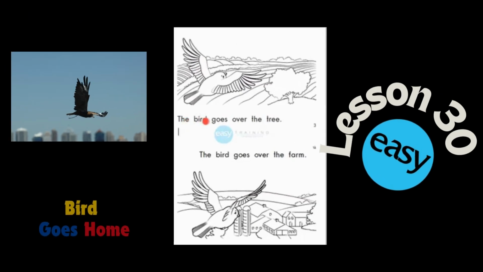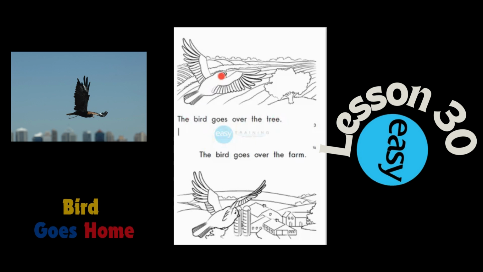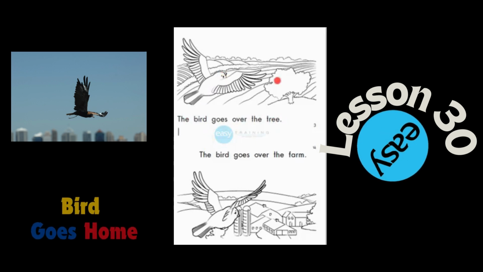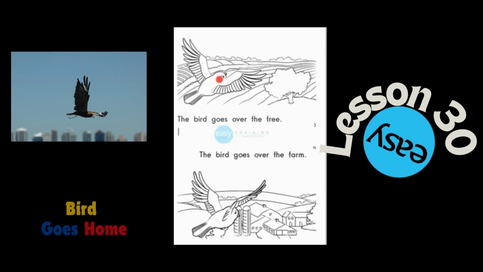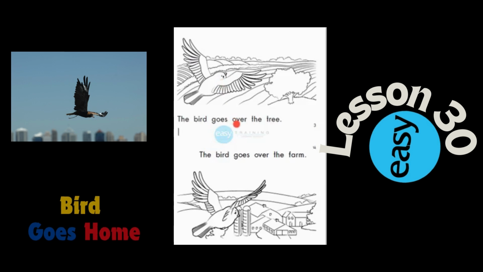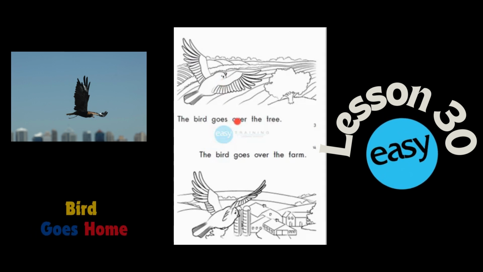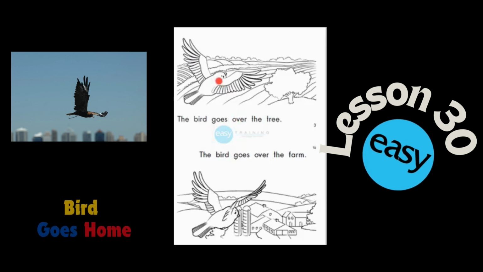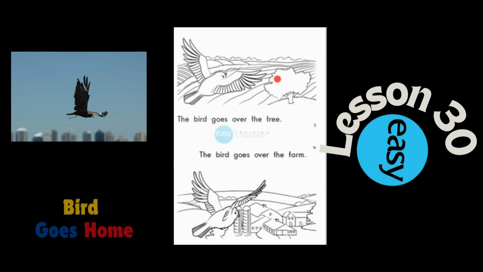The bird goes over the tree. This bird goes over this tree. This is a tree. This is a bird. Over se usa en este contexto porque este bird está ubicado por encima de este tree sin hacer contacto con él.